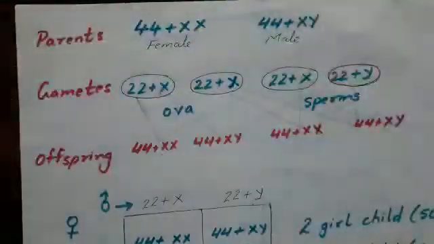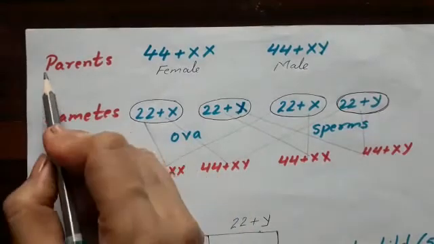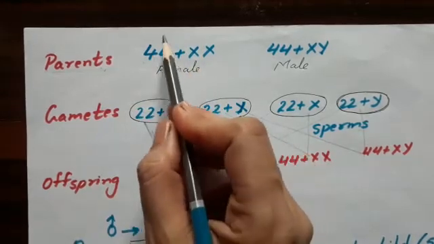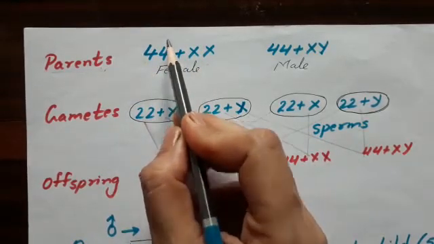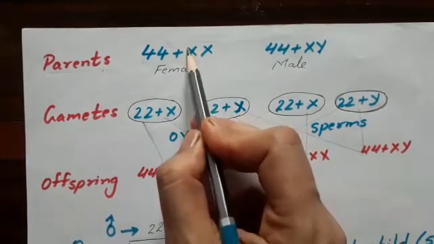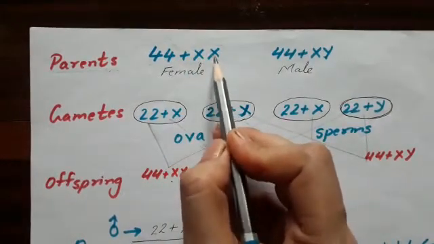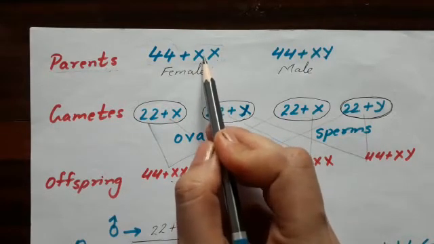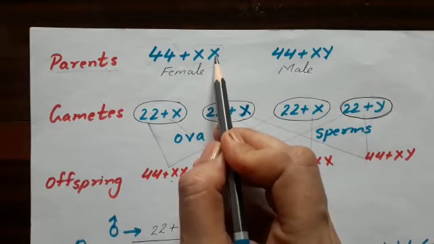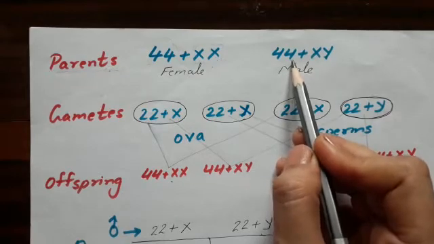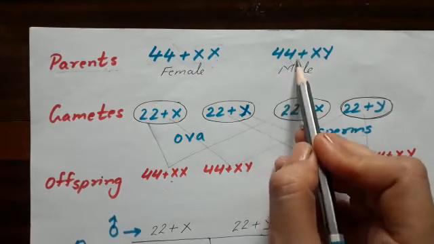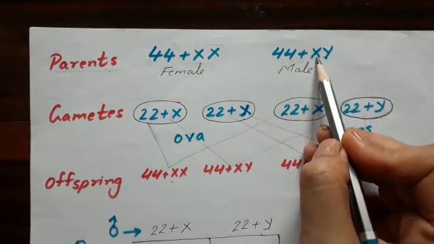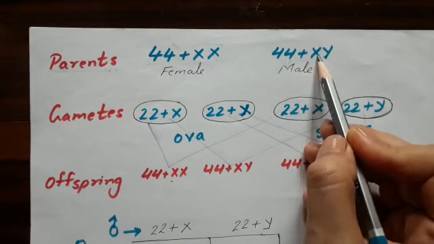If we see that with the help of this example, in human beings the female parent has 44 autosomes and one pair of sex chromosomes, which is XX in the case of female. If we take the male organism, they also have 44 autosomes and one pair of sex chromosomes, X and Y.